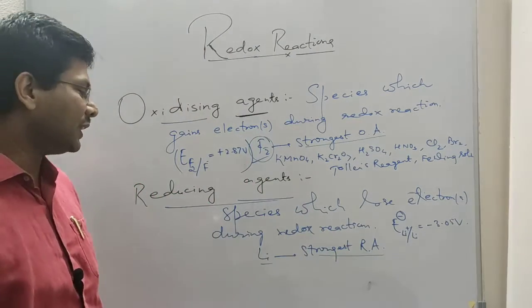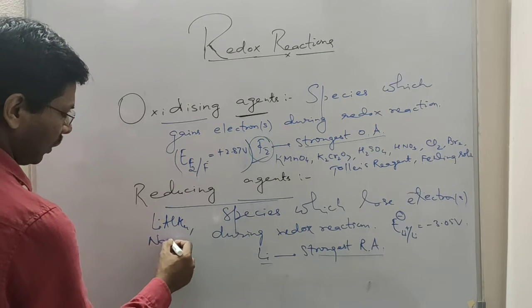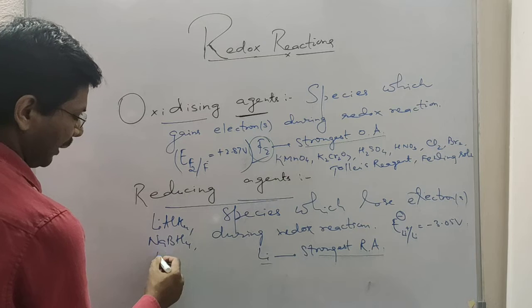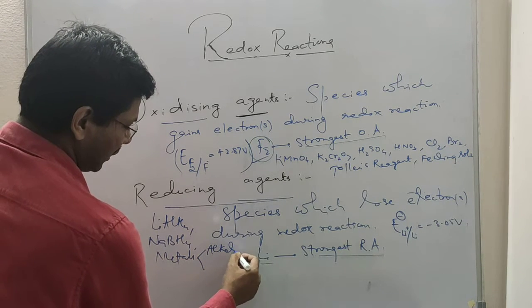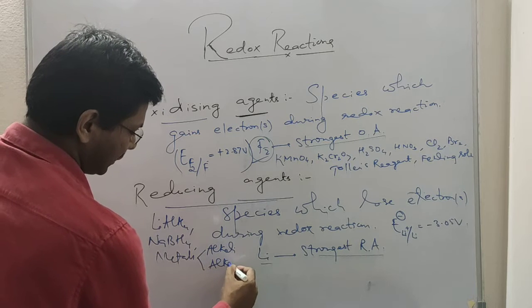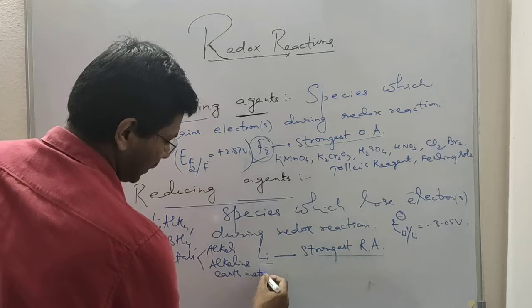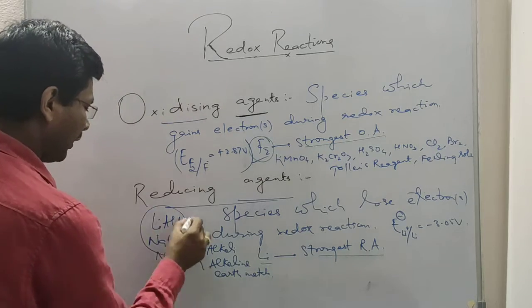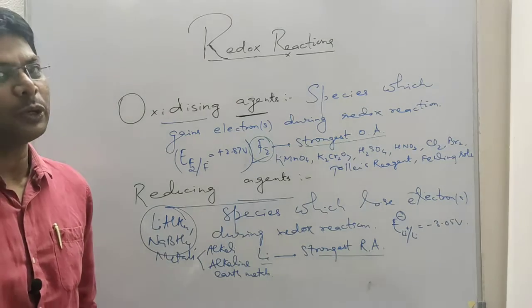Some other reducing agents are lithium aluminum hydride, sodium borohydride, metals like alkali and alkaline earth metals, etc. Lithium aluminum hydride and sodium borohydride are used in organic synthesis as very good reducing agents.